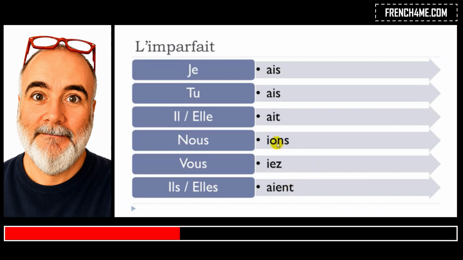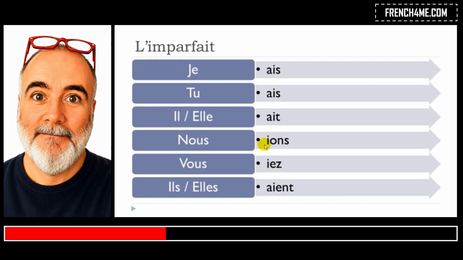Okay, and then for nous, if you remember correctly, final S is not pronounced here. And then this O-N, it's a nasal and it goes in your nose and it goes like on. All right, so you don't hear any N, so it's really on. When you add this I before, you will get the y sound.